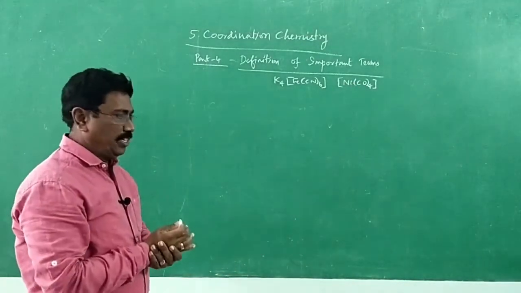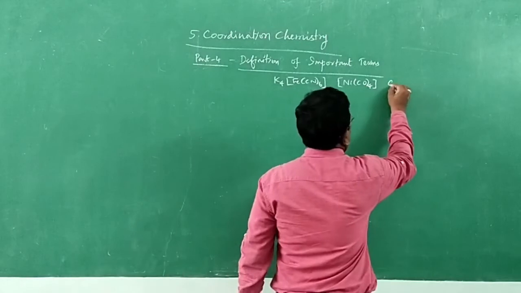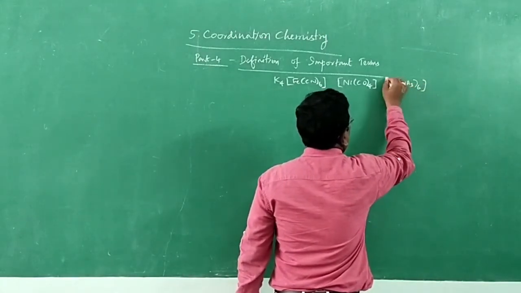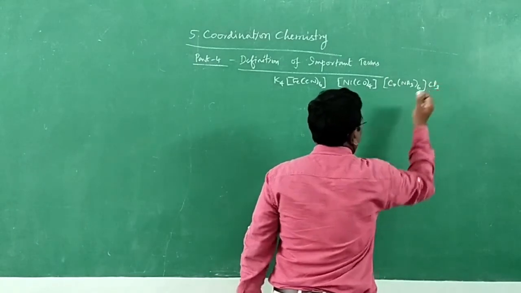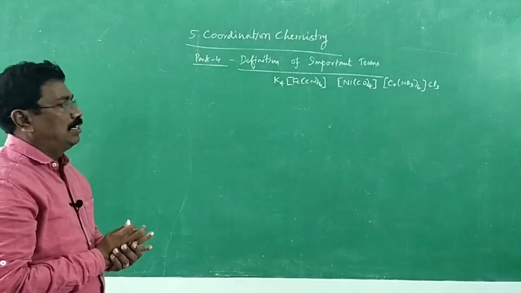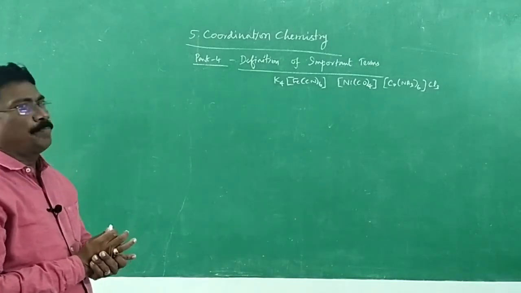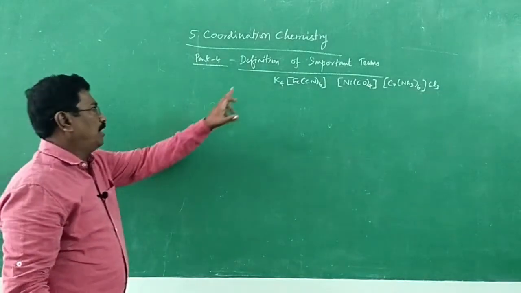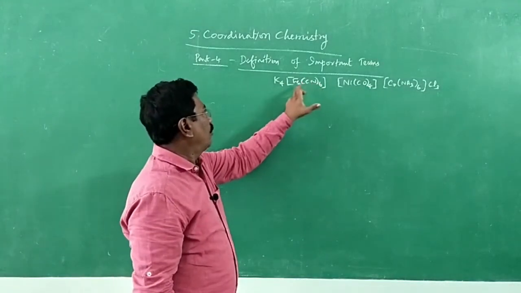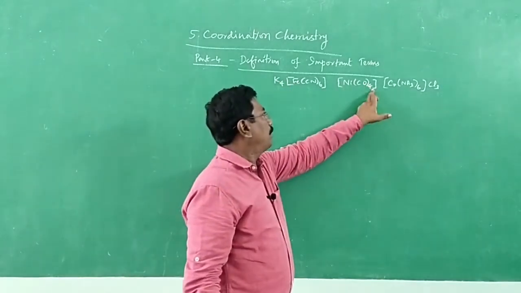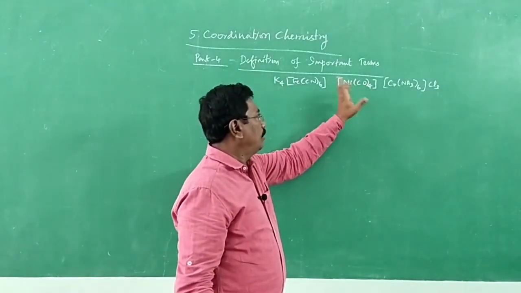One more, cobalt, [Co(NH3)6]Cl3. A few coordination compounds I have written here. Potassium hexacyanoferrate, we call it potassium ferrocyanide. Nickel tetracarbonyl, nickel 0.